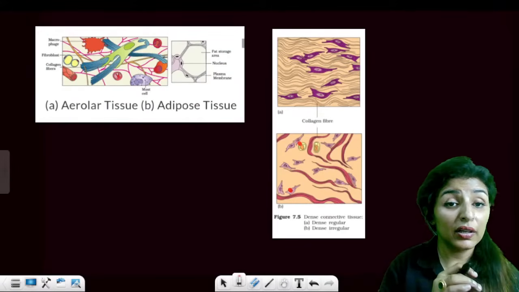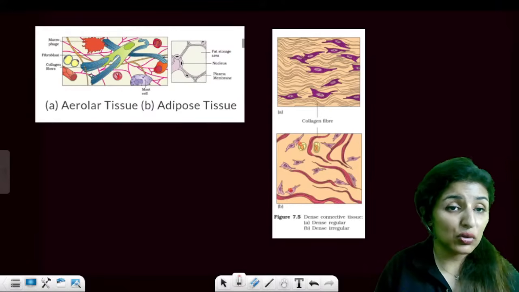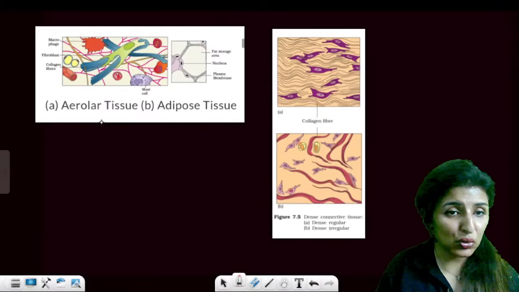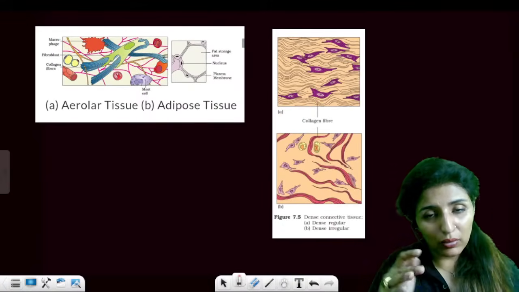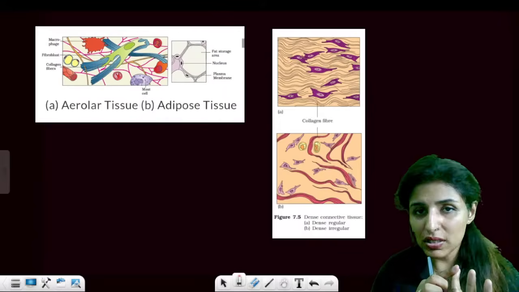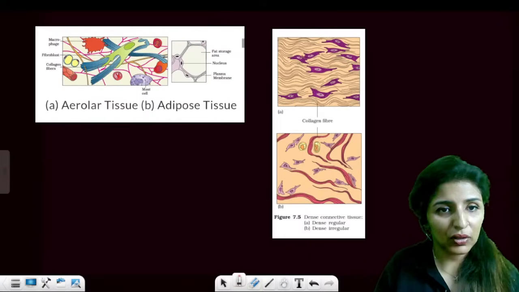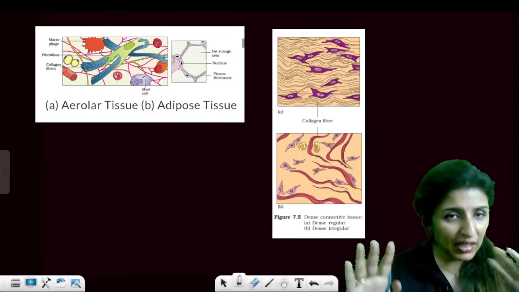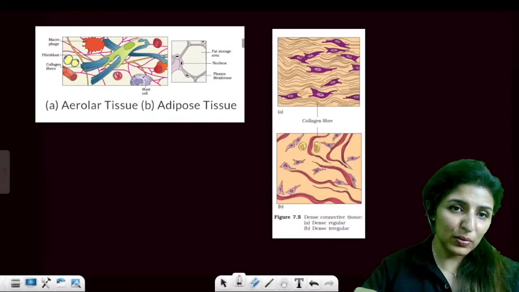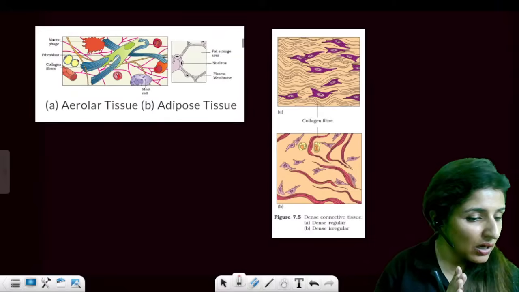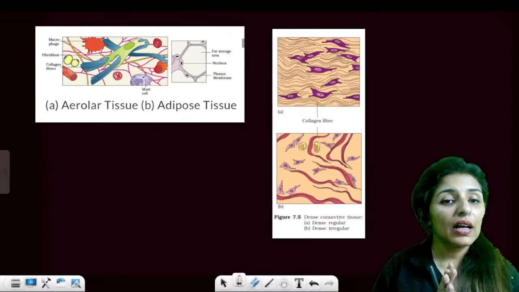Then see this diagram. This diagram of areolar tissue is one of the most important diagrams in your NCERT. Just see the labelings in this areolar tissue. Now, areolar tissue is your loose connective tissue. Out of the four tissues, connective tissue is the most abundant, and out of connective tissue, areolar is the most abundant. Wherever there is empty space, or the organs need to be packed, or there is a lining that needs to be set in, areolar tissue comes in that way. Is this point clear?